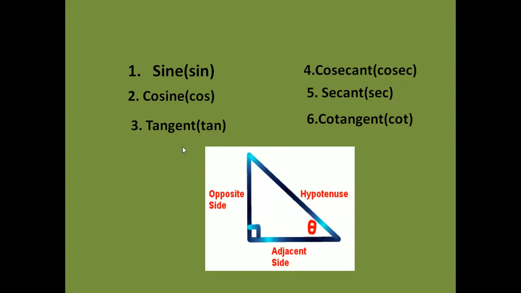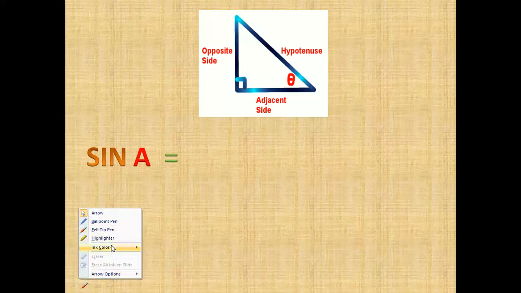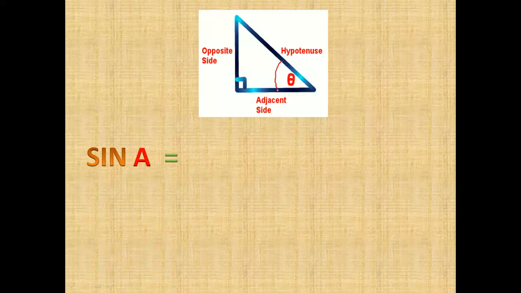So let us learn the ratios of sine. These are the trigonometric ratios. Let us see this picture. Here the first one is sine A. Here the positions are not shown, so I want to write the names. Where is A? We are looking at the angle here. That's why I should give the names. Here is A, this is B, and this is C. So the ratios are